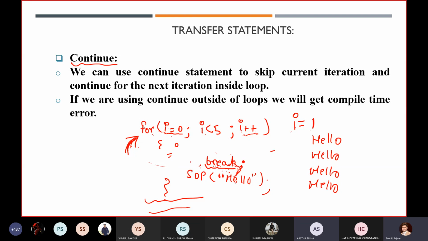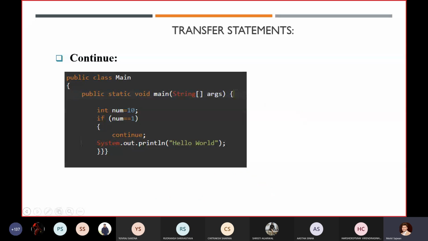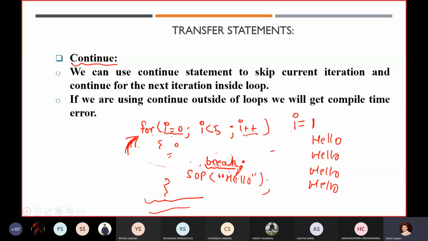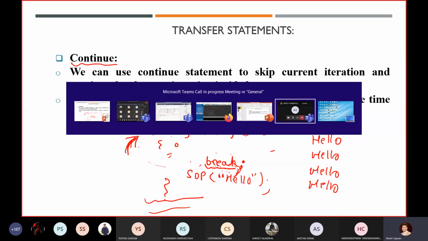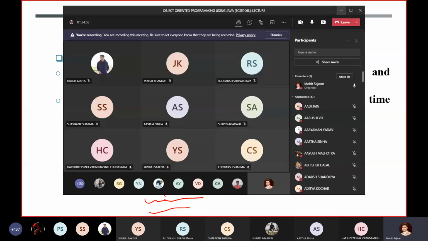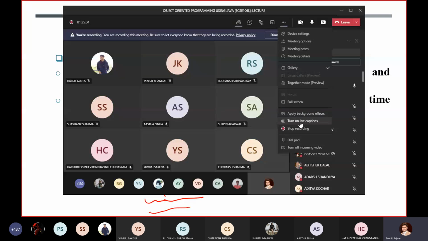Okay, okay. So now I am going to end this session. In the next lecture, I am going to tell you about some more cases related to continue as well as to the break statement. I am also going to tell you about labels too. And if you have any doubt related to that, you can directly ask me in the next lecture. And I am also going to start one more new topic.